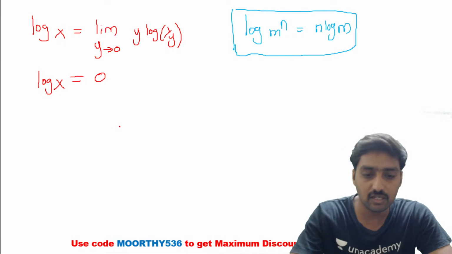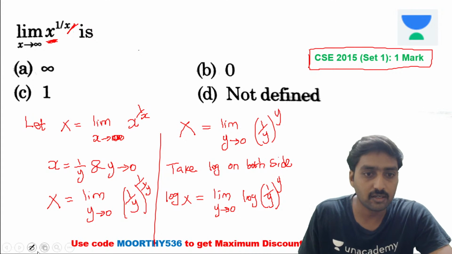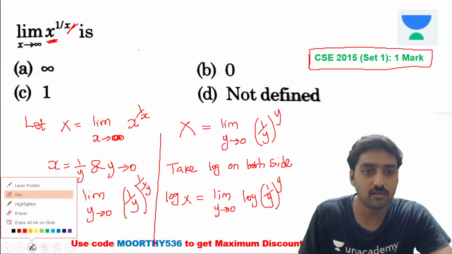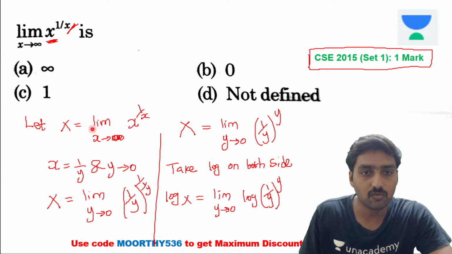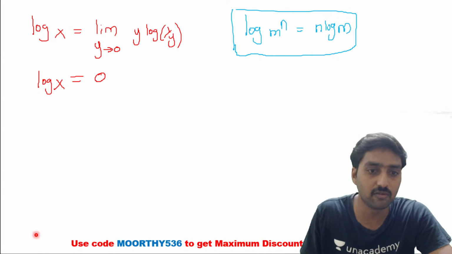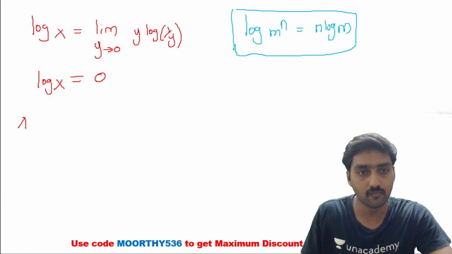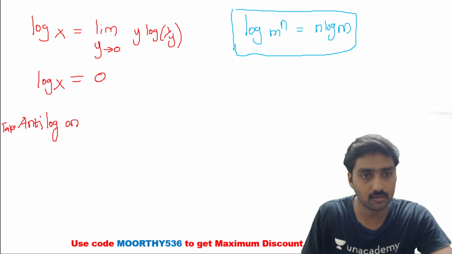But what value do we require here? We require the value of capital X, which is the limit as x tends to infinity. So this function value only we require, the capital X value. But what we are getting here is the logarithm of capital X. Now again take antilog on both sides.